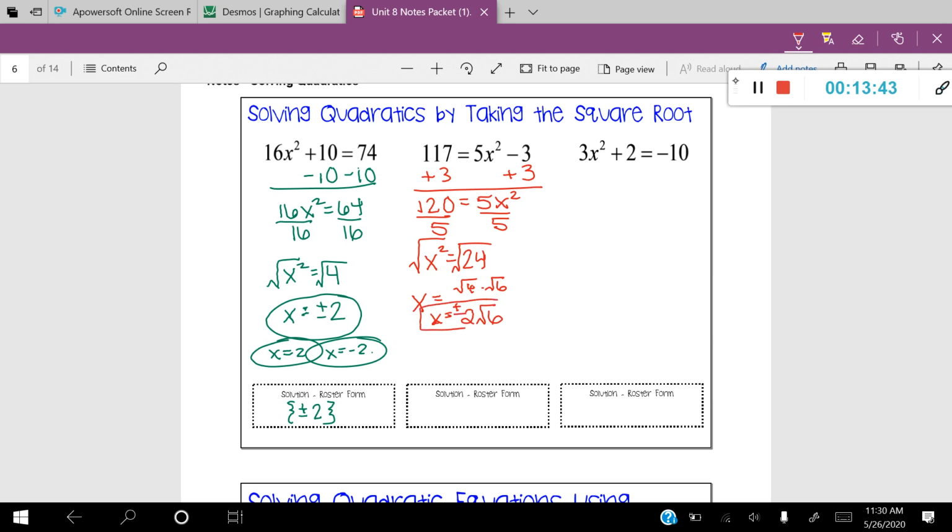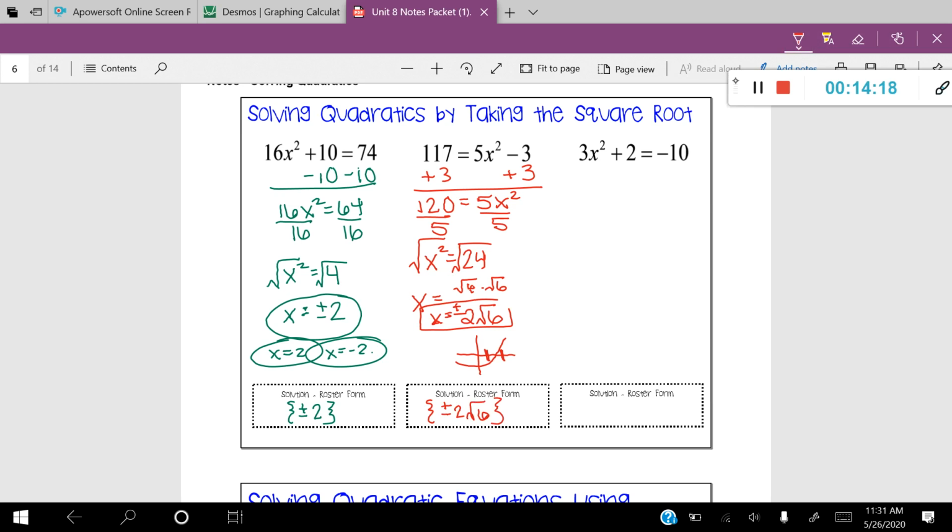This answer is a little bit different than the one previously because it's going to give us a decimal answer or a simplified radical answer. This is one of those situations where, on a coordinate plane, your graph is going to cross between two integer coordinates. So that's just another situation of what this would look like. Roster form would look like this: squiggly brackets. Whoops, didn't mean to write that little line here. Let me erase that. Positive or negative 2 root 6.